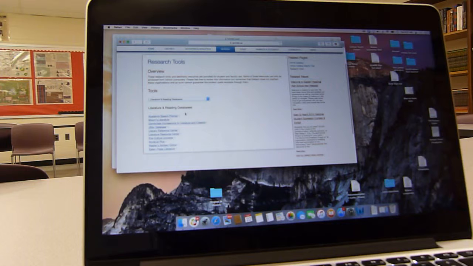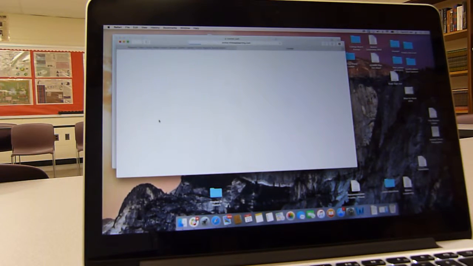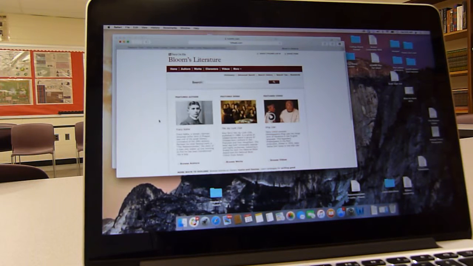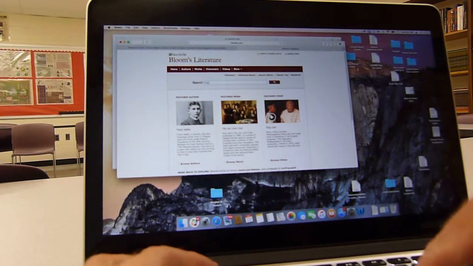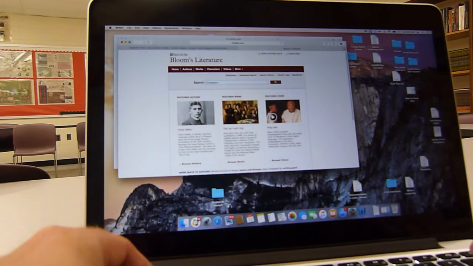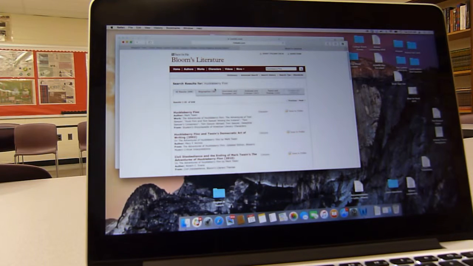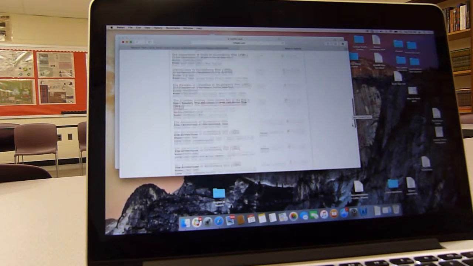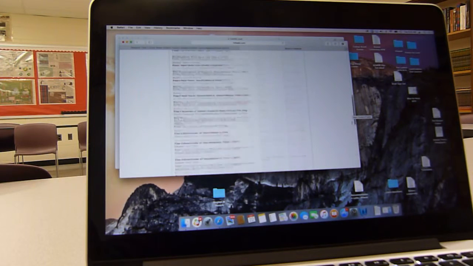The first place I'd like you to try is Bloom's Literature. You type in Bloom's Literature, and it comes up just like this. Let's just say you're doing Huckleberry Finn. So I would type in Huckleberry Finn, and then we have 648 articles about Huckleberry Finn. You just need 2. Now, there's lots of information. As you can see, these are all essays, critical readings on Huckleberry Finn.